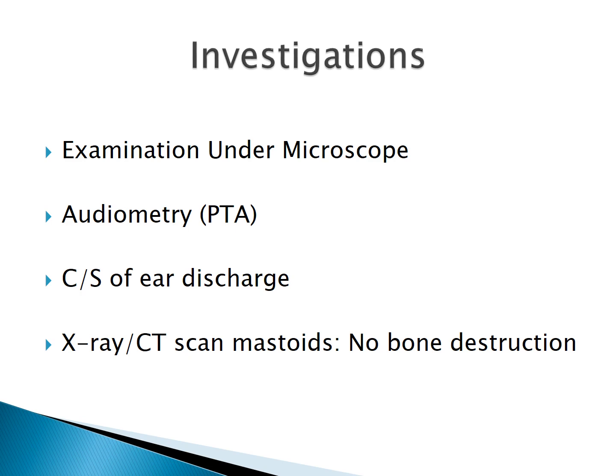And X-ray Schuller's view, that is X-ray mastoid, and sometimes CT scan of the mastoid may be required to know whether there is any bone destruction or not, and what is the condition of the mastoid air cells, whether they are pneumatized, whether they are sclerosed, or if there is any low-lying dura or any forward-lying sinus. So these details can better be seen on the CT scan of mastoid. However, in tubotympanic type of CSOM, most of the times there is no bone destruction.